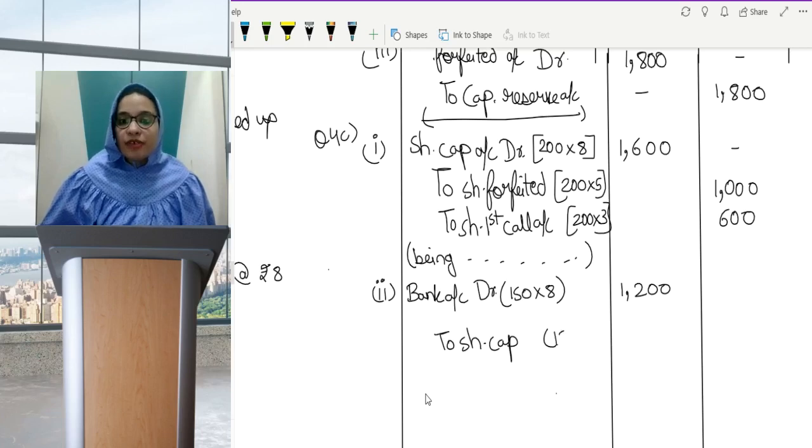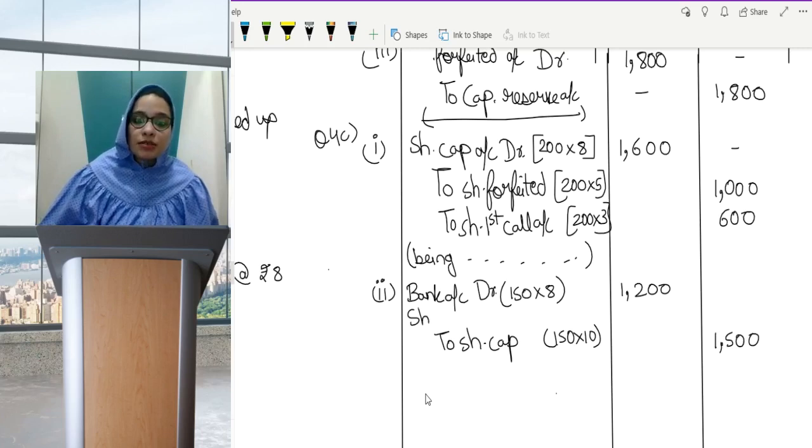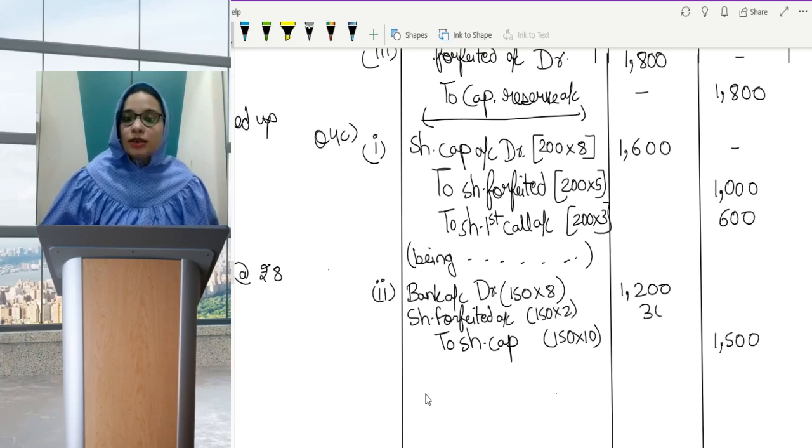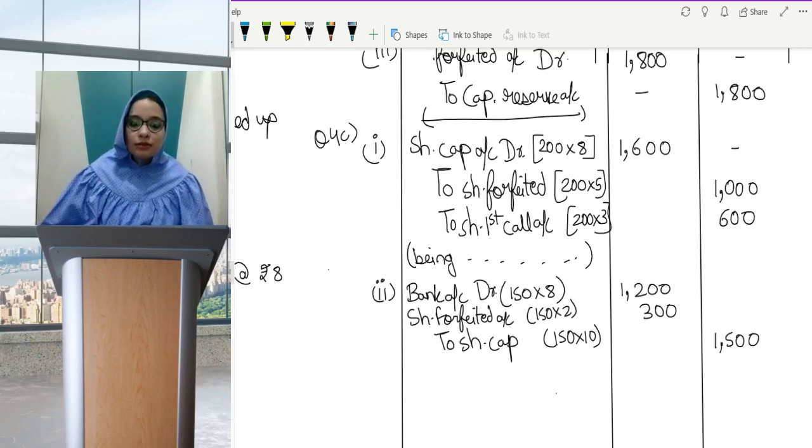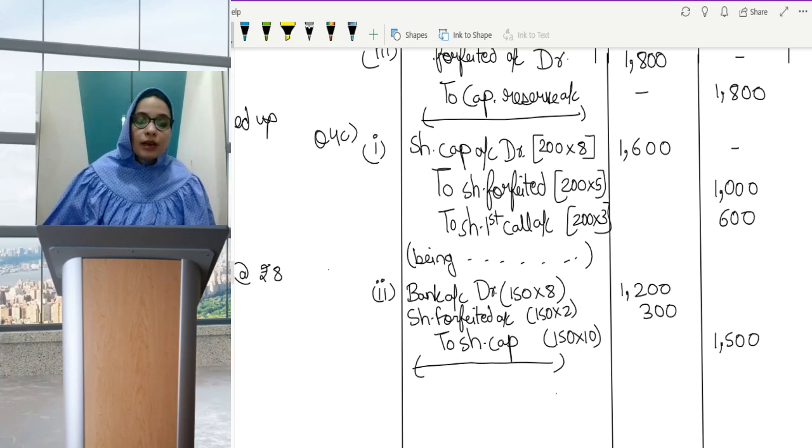Share capital would be 150 into 10. Now, these shares are issued at discount. And where does the discount go at the time of reissue? The discount is adjusted with share forfeited account. How much is the discount? 150 into 2, which is 300. Okay. So being shares reissued at rupees 8, fully paid up.